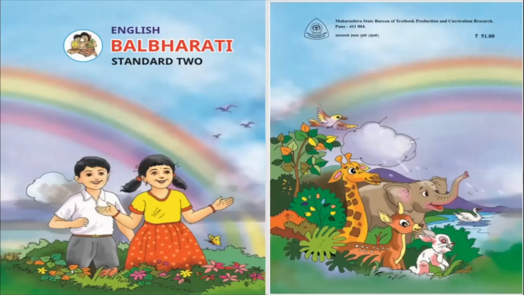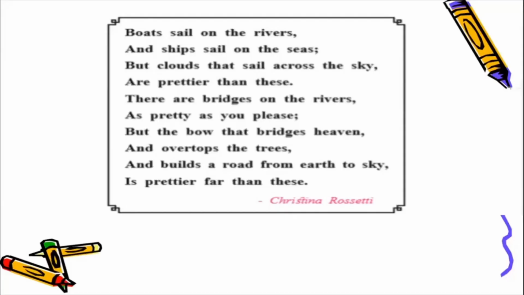And what did I tell you? We are going to do lesson number 1.1 today, and the name of the lesson is Bridge. B-R-I-D-G-E, Bridge. Now this is the poem which is there in your textbook. I will read each line of this poem for you, and later on, children, we will go to each line separately and we will understand what that line means. We will try to understand the meaning of the words in that line slowly.